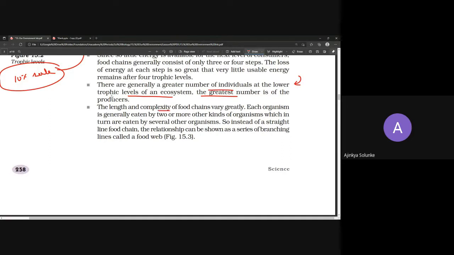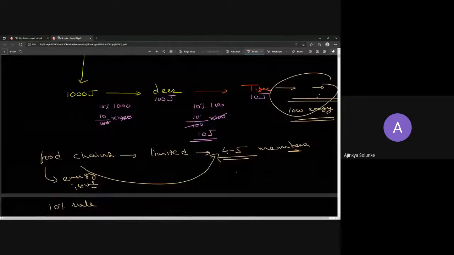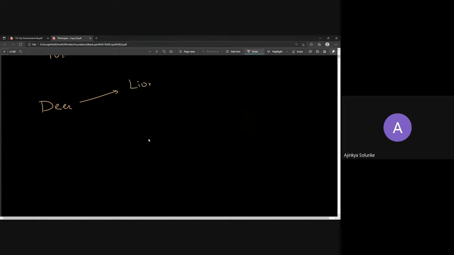The length and complexity of food chains vary greatly. Each organism is generally eaten by two or more kinds of organisms. Tell me one thing. We discussed this, right? Deer, is it eaten only by the lion? What do you think?